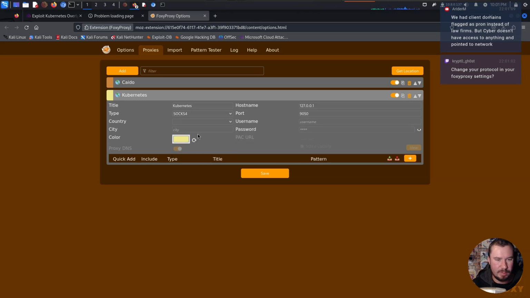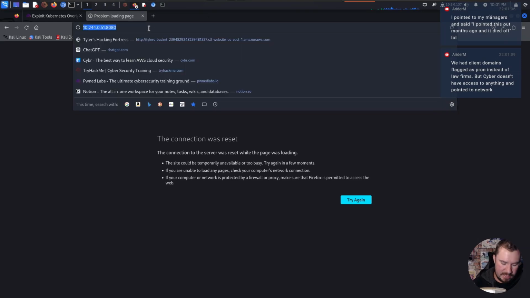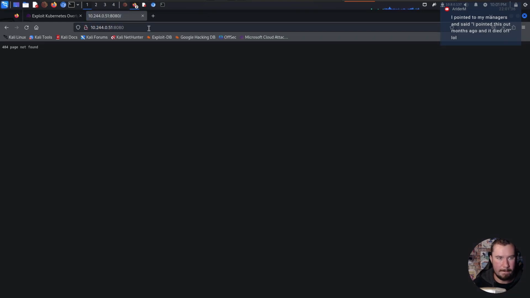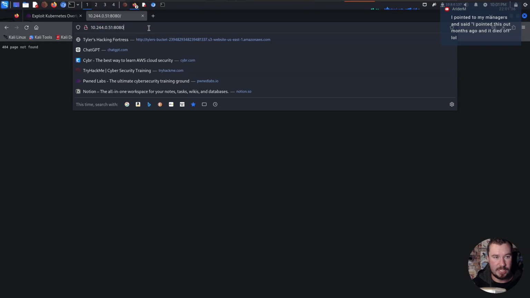Our type we want to do is SOCKS 4, and that's what we have set up on port 9050, the SOCKS 4 connection. Let's go ahead and save on that, and let's see if that fixes the issue that we're running into. All right, we'll close that, and let's give this another shot. And now we get page not found.